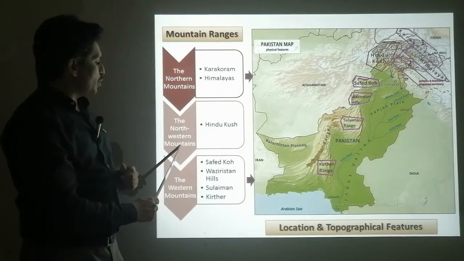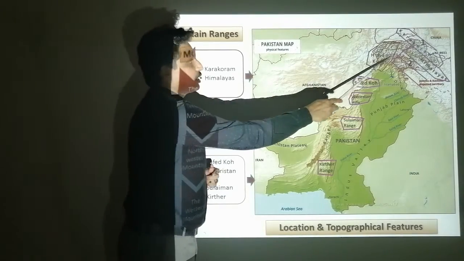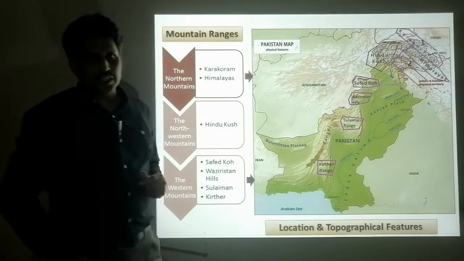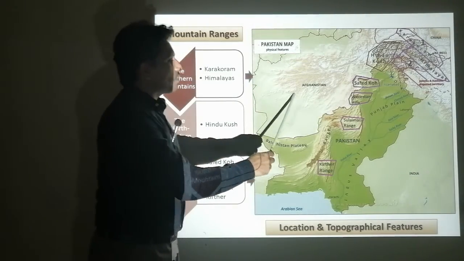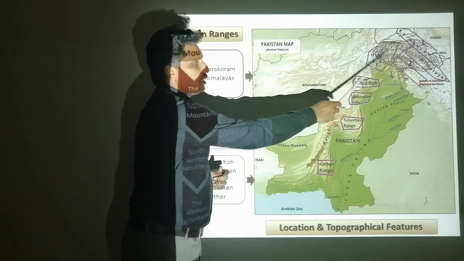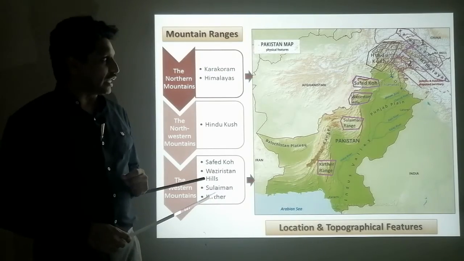And then we have number two, the northwestern mountains. You can see the northwestern mountain range is the Hindu Kush. This mountain range begins from Afghanistan but ends in Pakistan, and the highest mountain peak is Tirich Mir.